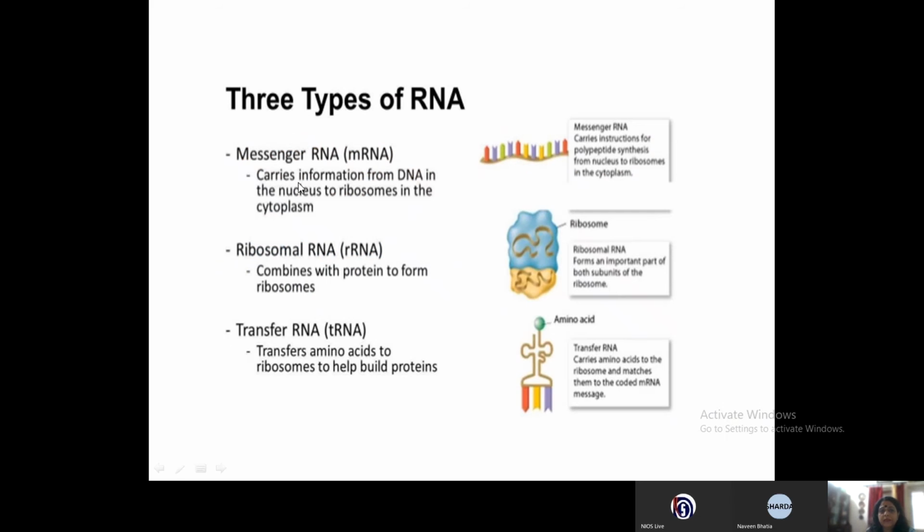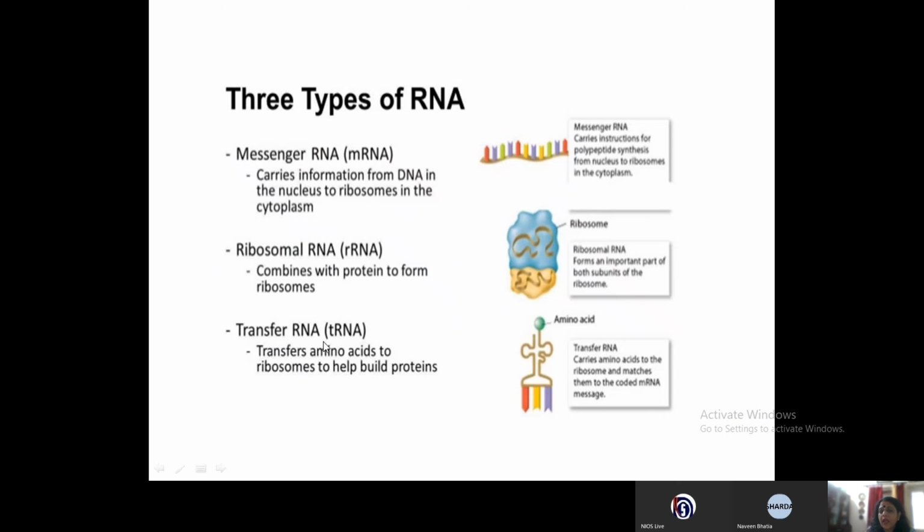Now, if you see the messenger RNA, you see how it is single stranded with nitrogenous bases which are not paired. And then you see a ribosomal RNA which is a constituent of the ribosome. With some proteins they form the ribosome, and the additional function is that the ribosomal RNA also behaves as an enzyme, the peptidyl transferase.